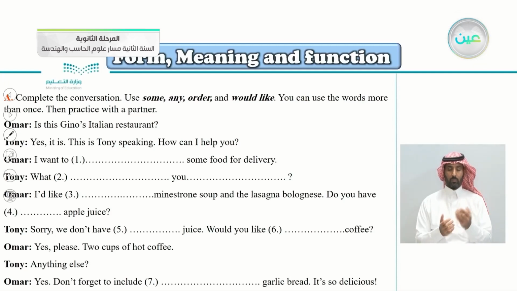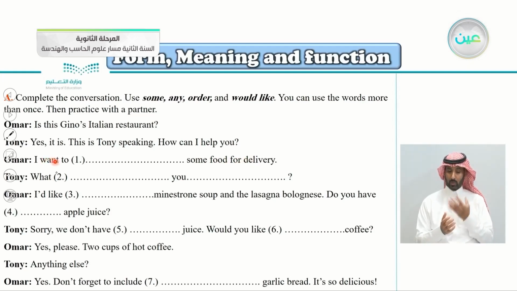So let's read the conversation here. Umar: Is this Gino's Italian restaurant? Tony: Yes, it is. This is Tony speaking. How can I help you? So you can notice here this is maybe a phone call. Umar: I want to some food for delivery.